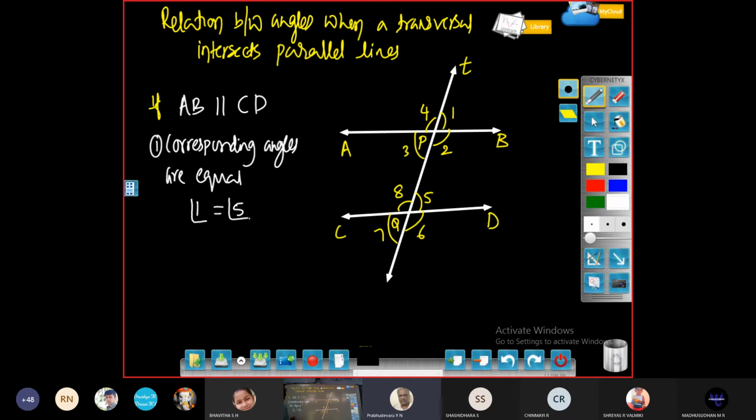Similarly, angle 2 will be equal to angle 6. Angle 4 is equal to angle 8. Then angle 3 is equal to angle 7.